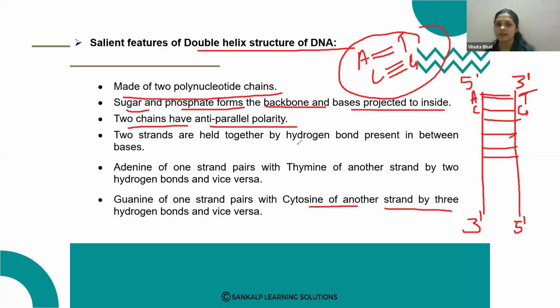So these are the salient features of the double helix model of DNA made up of two strands. Why are the two strands arranged anti-parallel? That is the basic structure of DNA.